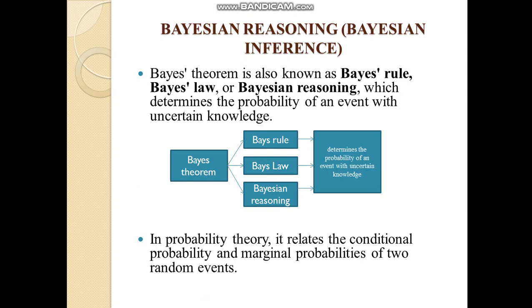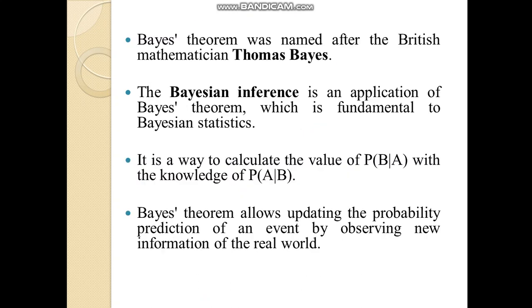Next, Bayesian reasoning. Bayes theorem is also known as Bayes rule, Bayes law, or Bayesian reasoning, which determines the probability of an event with certain knowledge. In probability theory, it relates the conditional probability and the marginal probability of two random events.